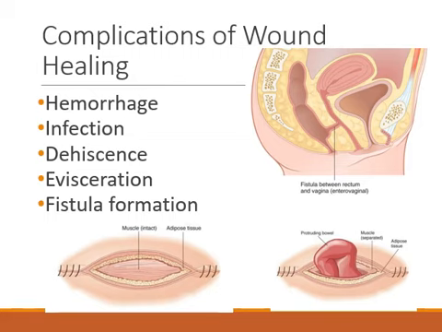Hemorrhage includes any excessive amount of external bleeding from the wound, as well as internal bleeding which leads to formation of a hematoma, a collection of blood under the skin. Indications of hemorrhage include bleeding, swelling of the affected body part, pain, and changes in vital signs like decreased blood pressure and increased heart rate. The risk of hemorrhage is usually greatest in the first 24 to 48 hours following surgery or injury.